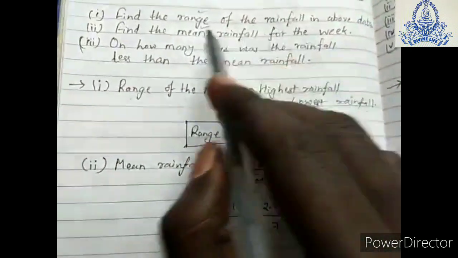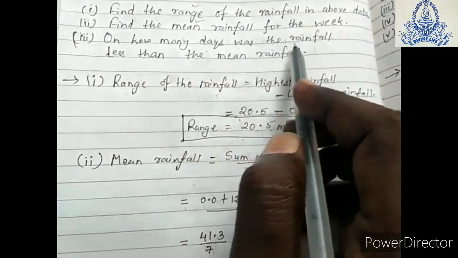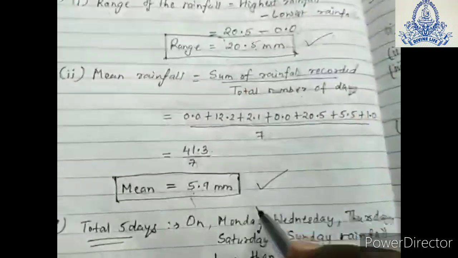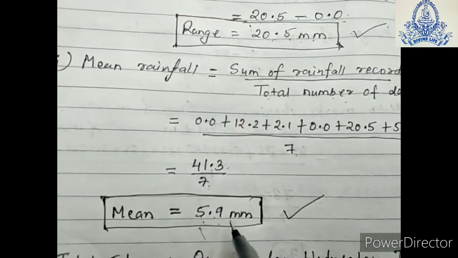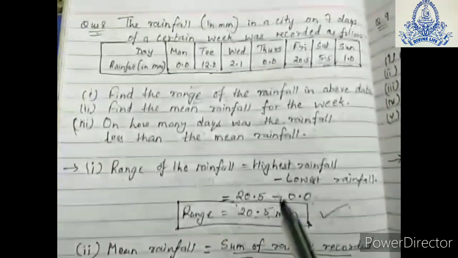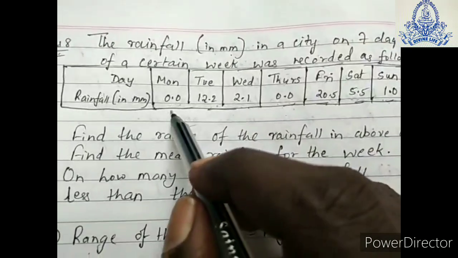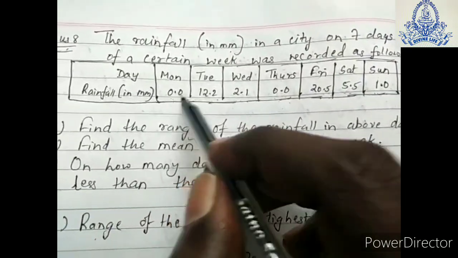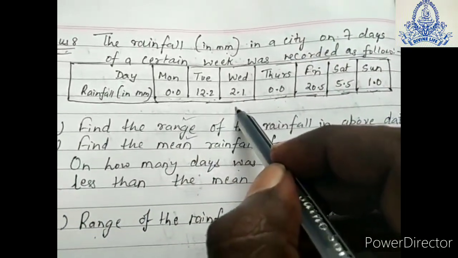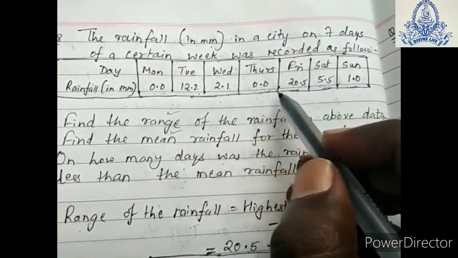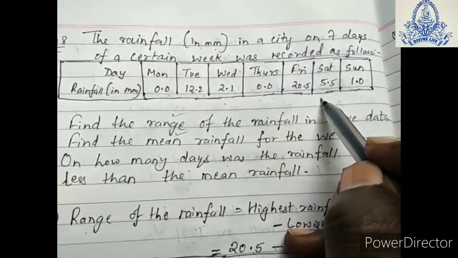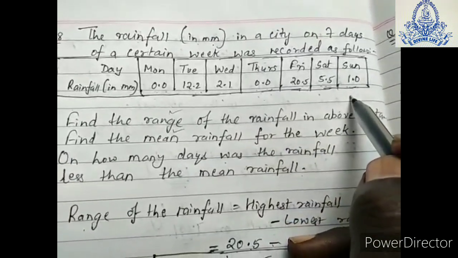Now the third question: on how many days was the rainfall less than the mean rainfall? This is the mean rainfall, we get 5.9 millimeter. So less than 5.9 millimeter, on how many days did rainfall occur? Monday, less than 5.9; Wednesday, less than 5.9; on Thursday also less than 5.9; on Saturday also less than 5.9; and on Sunday also less than 5.9.